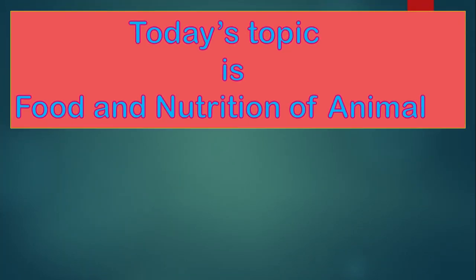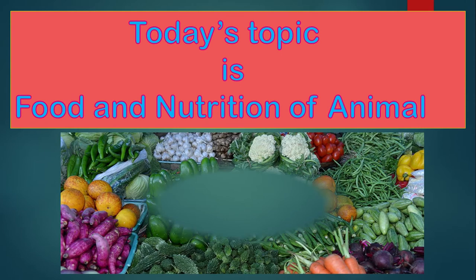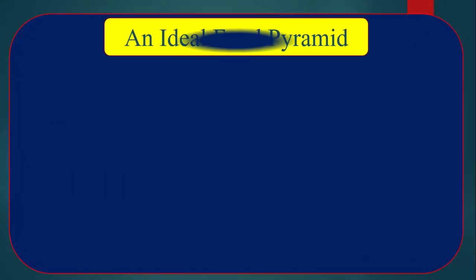Today's topic is food and nutrition of animal. An ideal food pyramid. A balanced diet includes carbohydrate, vitamin and minerals, protein, fats or oils.